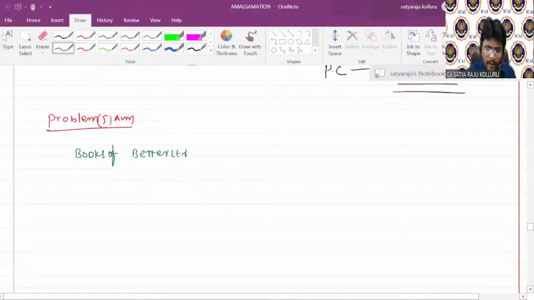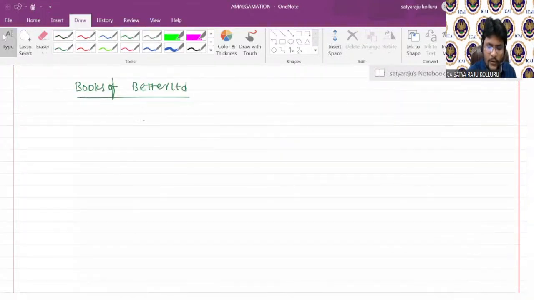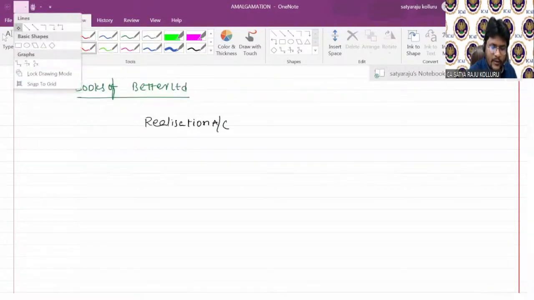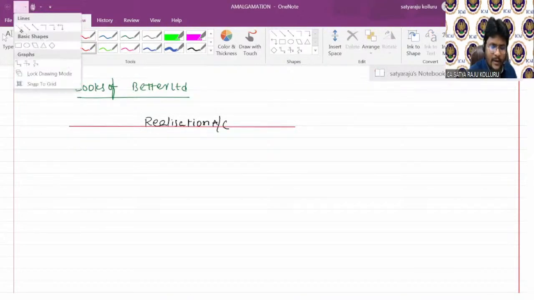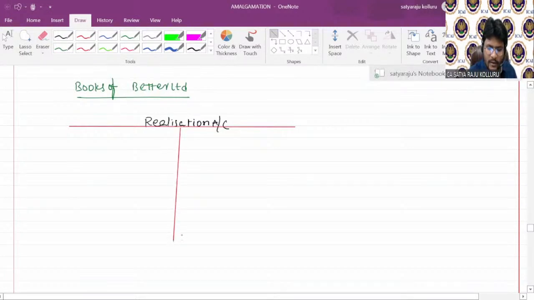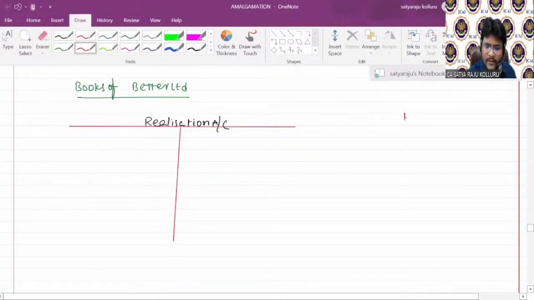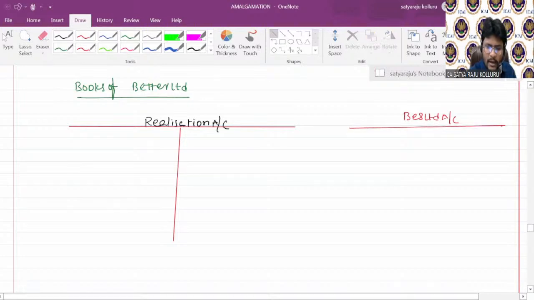In the books of Better Limited, use the 5-step approach, dismantling of the balance sheet. You need to start with the realization account. Open the realization account. If nothing is mentioned, all assets and all liabilities are taken over by the purchasing company. So in this problem, all assets and all liabilities are taken over by the purchasing company. And one more account you need to open, which is Best Limited, the purchasing company account.